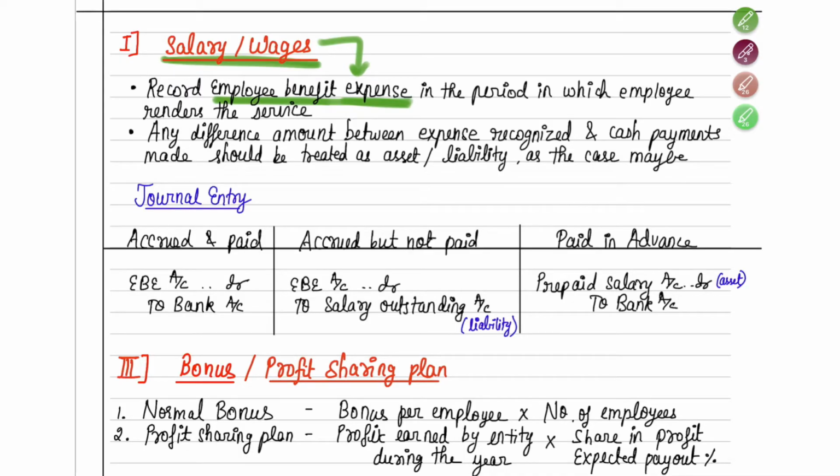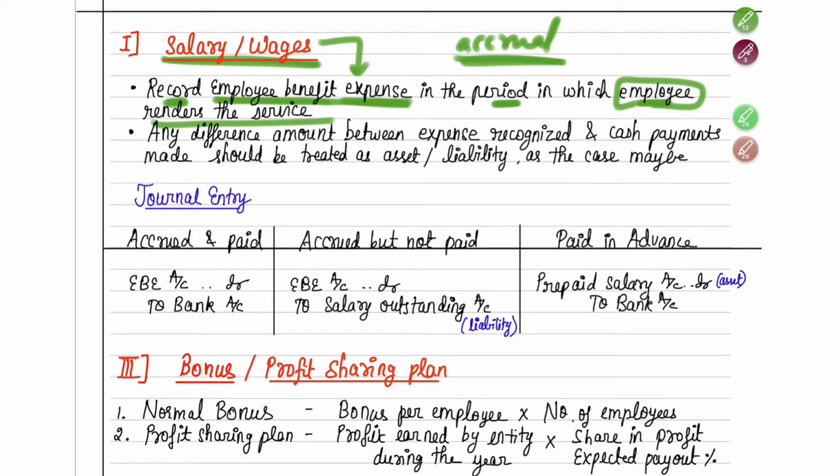Okay. So you have to record this employee benefit expense in the books of the company in the period in which the employee has rendered the service. Here you have to follow the accrual concept. You should not record it as an expense when you have paid it. You have to record it when the employee has performed the service itself. In such case, you have to record it in your books.